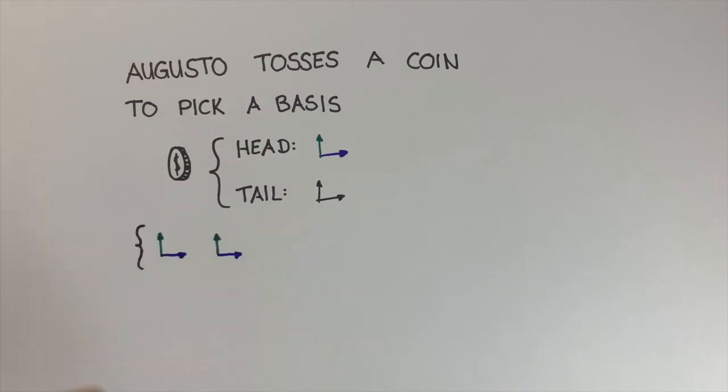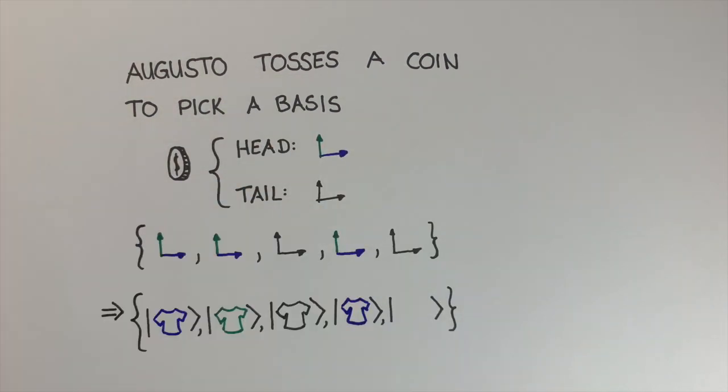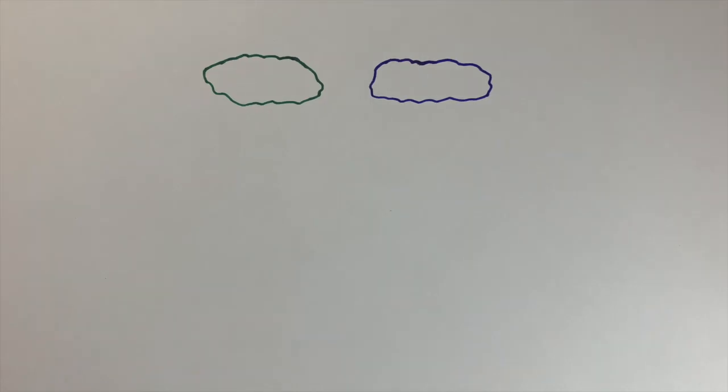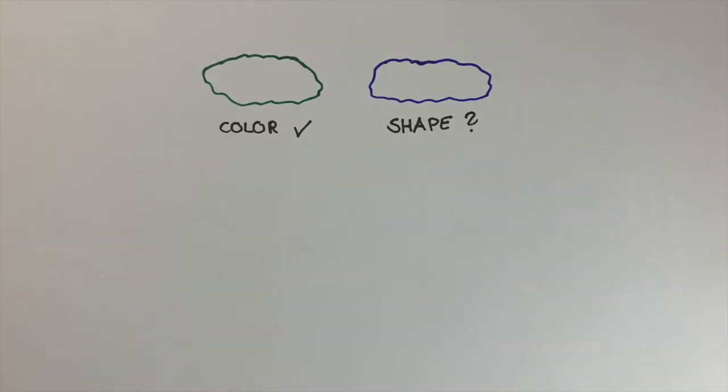But if Augusto had the choice between more than one basis, he could randomly choose between them by tossing a coin. For instance, if he gets heads, it means that he has a blue-green basis, else a sleeveless basis. The measurement of one property won't influence the other one. This implies that if he gets the basis that defines the color of the shirt, we'll have no information about the shape of it. It will be defined randomly.